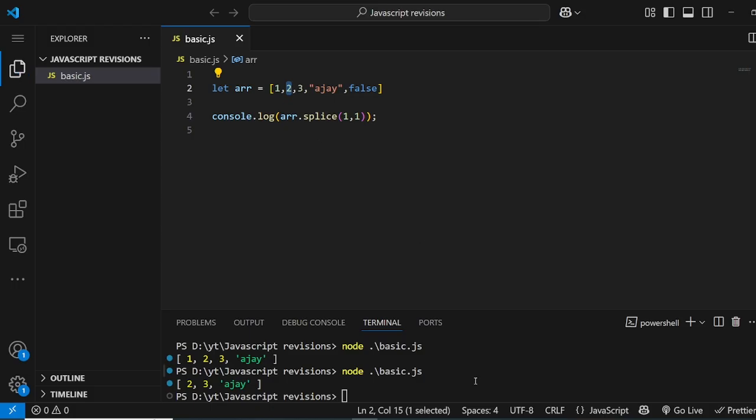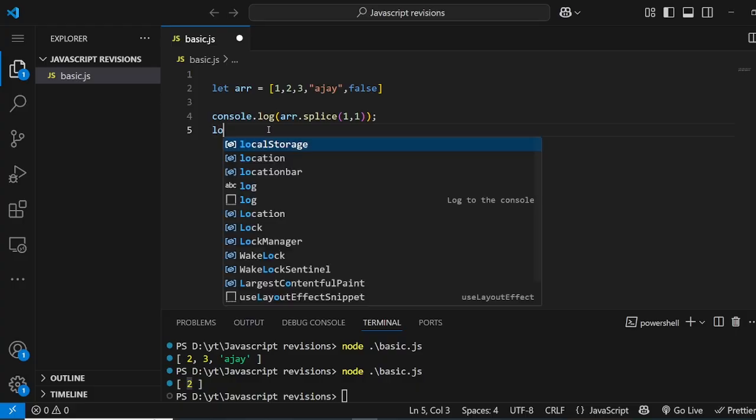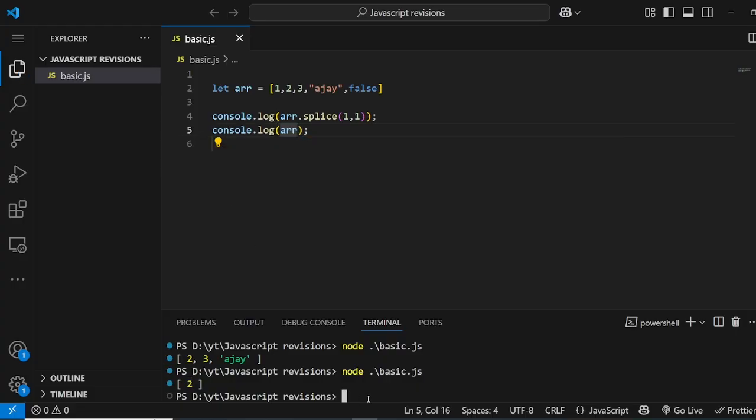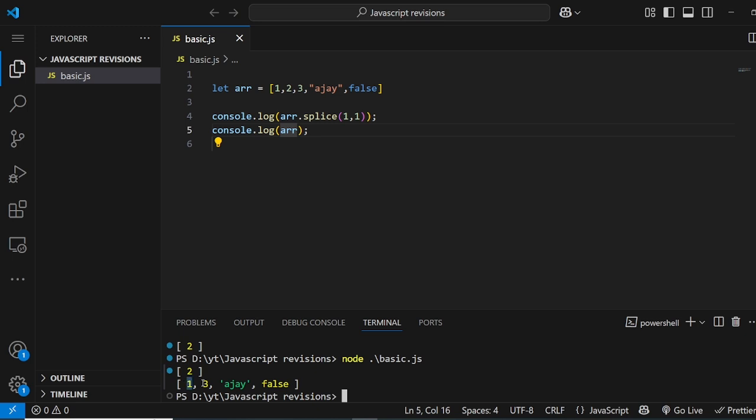So if we see, 2 is removed, and if we log array here, you will not see 2 in that. As you can see, the 2 is not here because it was removed. And if I pass 2, basically what will happen is, from index 1, it will keep going until the count. So there are 2, so basically 2 elements will be removed from the array.